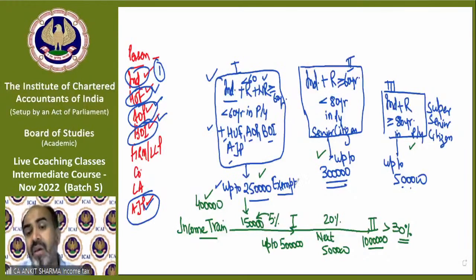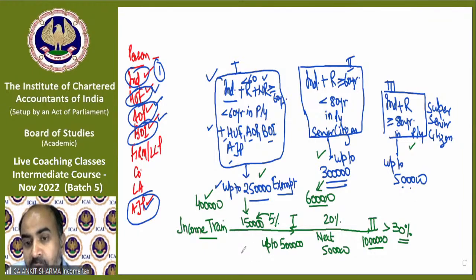If a question comes into the examination for this category and says income is 6 lakh rupees, then up to 5 lakh belongs to the first 5 lakh rupees income train, and we have an exemption of rupees 3 lakh.